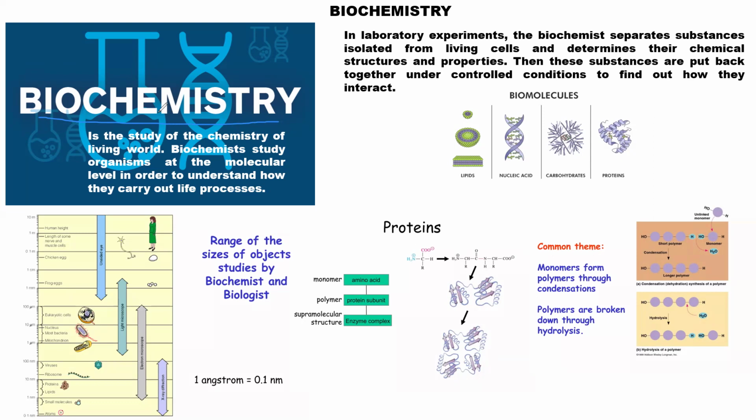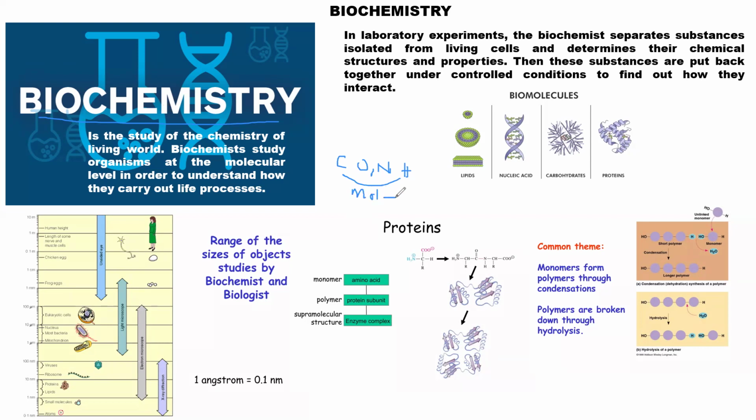And these atoms form simple molecules. For example, when you have carbon, oxygen, nitrogen, hydrogen, these are atoms. And then these atoms form what we call molecules.